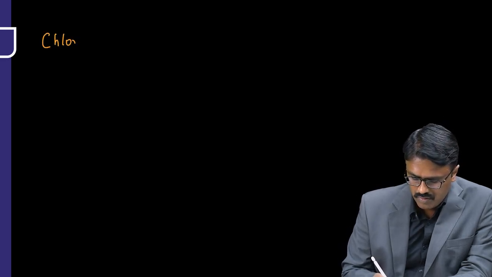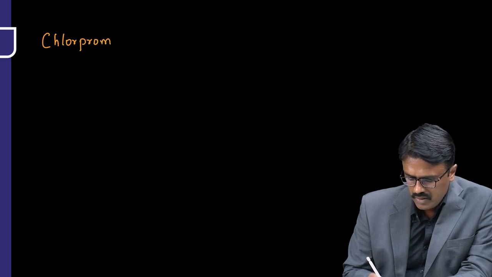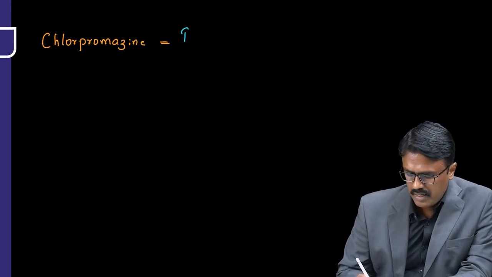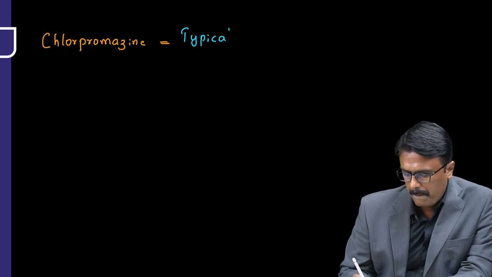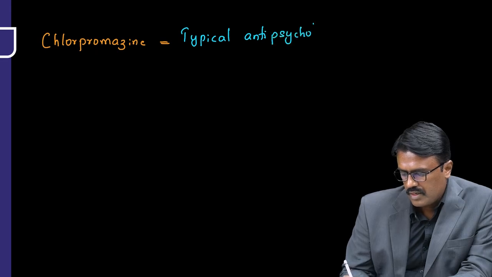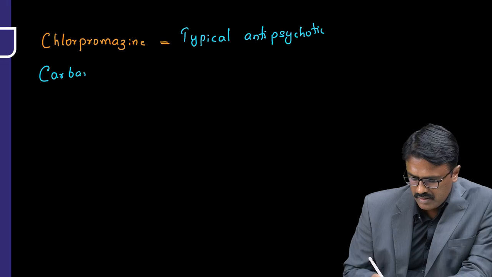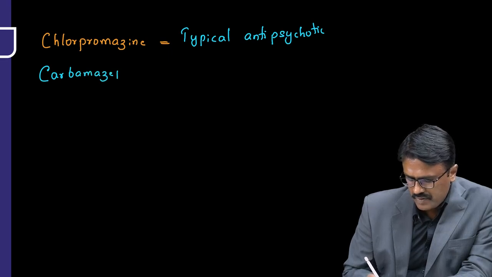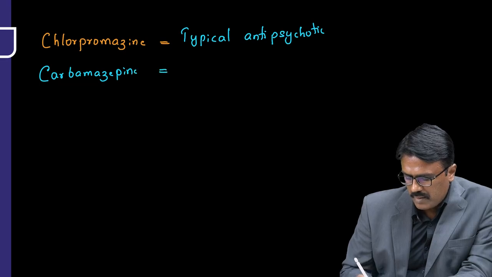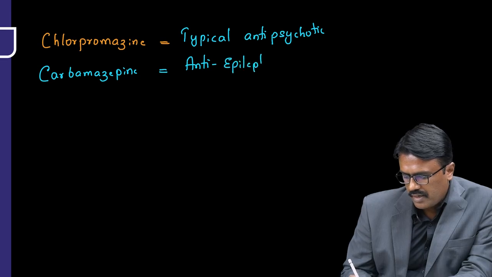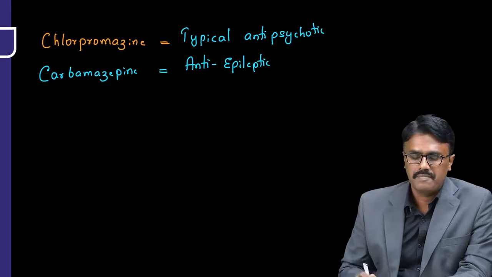Moving on to the other drugs, there is a name called chlorpromazine. Chlorpromazine is called a typical antipsychotic. Now there is a high chance you confuse it with a drug called carbamazepine. So carbamazepine is an anti-epileptic drug, and the name is carbamazepine.